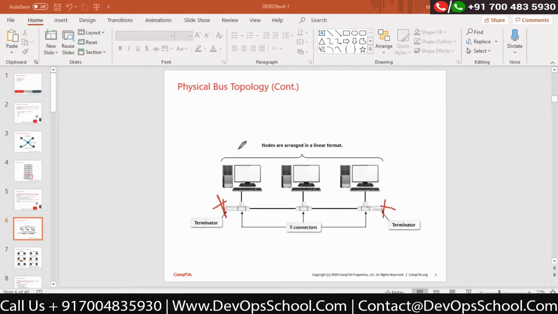I told you, if computer A wants to talk to computer B, that's fine. That is absolutely fine. A wants to talk to B, he will go there, no problem. Now the issue would happen in certain cases. Now I talked about ARP protocol yesterday.